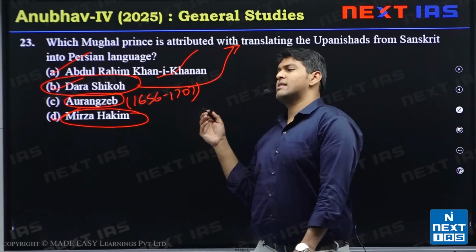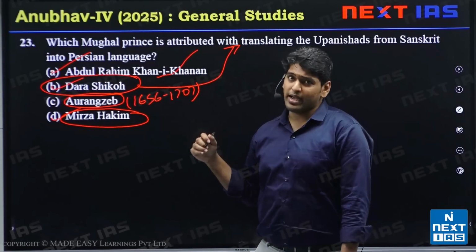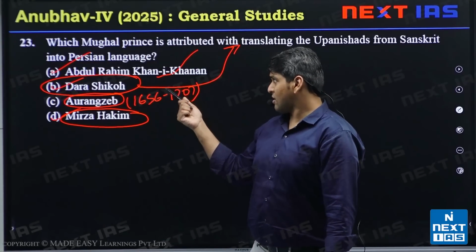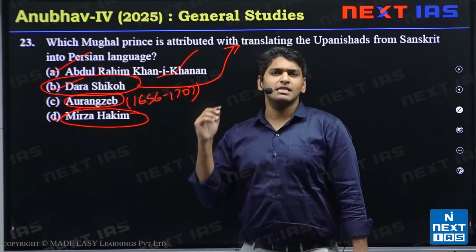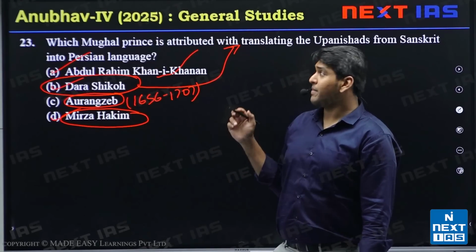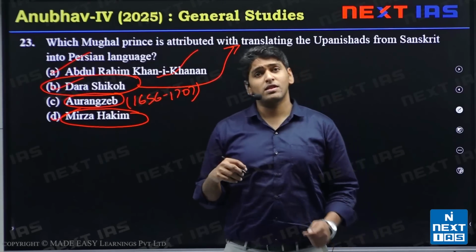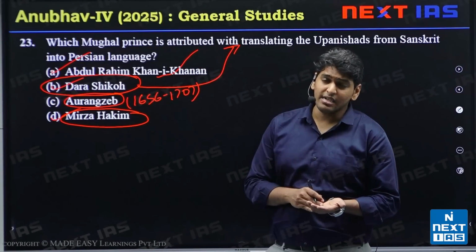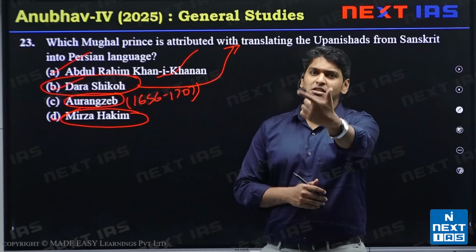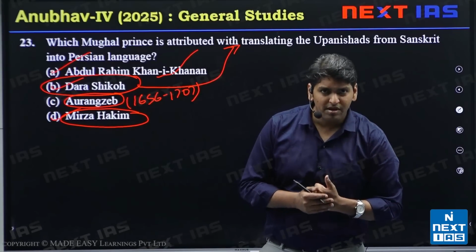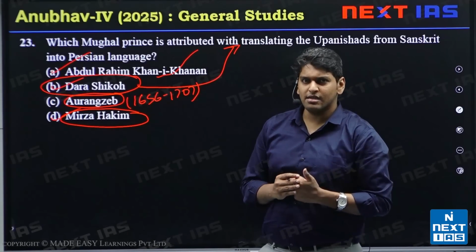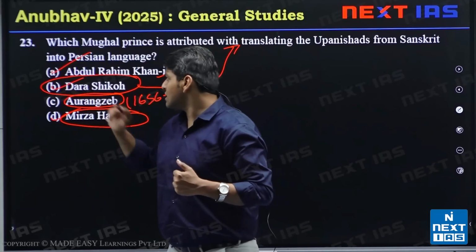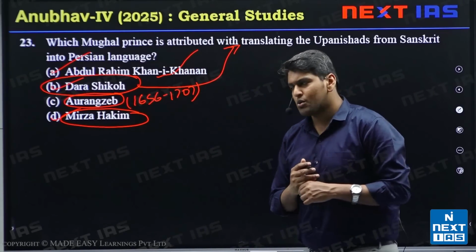The empire was run by Bairam Khan as his regent and governor, and Abdul Rahim was his son. Abdul Rahim was also one of the military leaders who helped Man Singh in his challenge against Maharana Pratap in the Battle of Haldighati. So these were the four options, and here the answer is option B, Dara Shikoh.